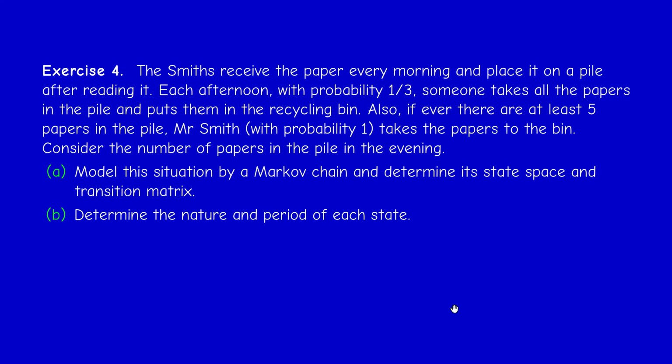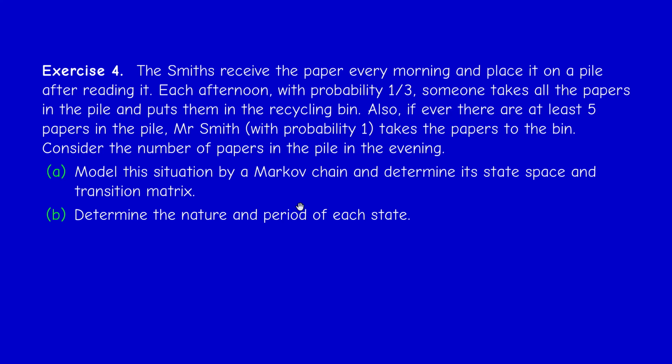Okay, exercise 4. It's the modeling problem. Not totally trivial, but it's interesting. So the Smiths receive the paper every morning and place it on a pile after reading it. Each afternoon, with probability 1/3, someone takes all the papers in the pile and puts them in the recycling bin. Also, if ever there are at least 5 papers in the pile, Mr. Smith, with probability 1, takes the papers to the bin. Consider the number of papers in the pile in the evening.